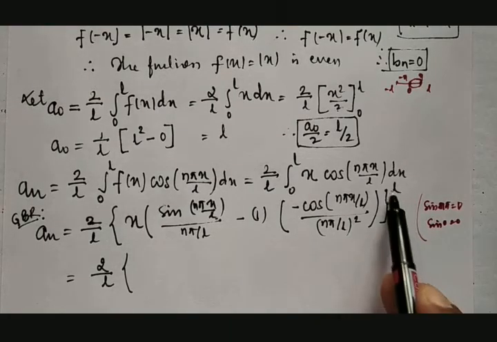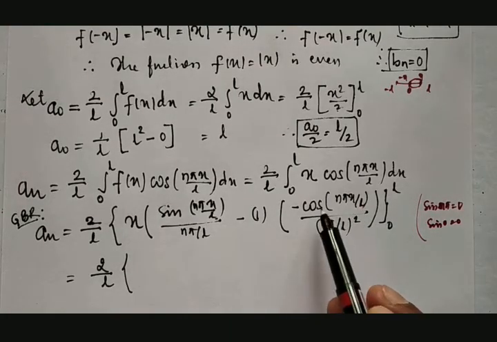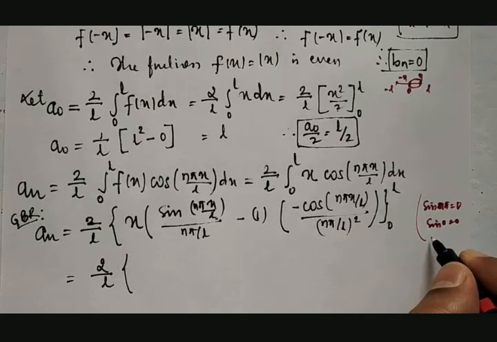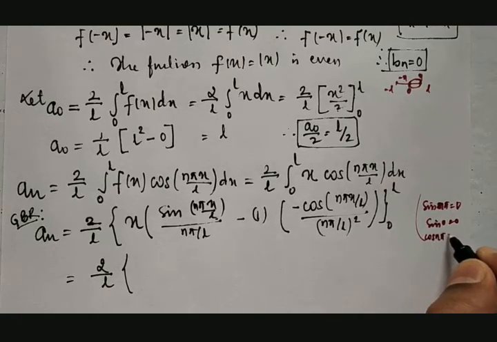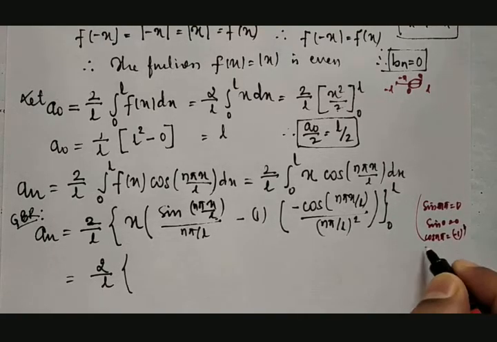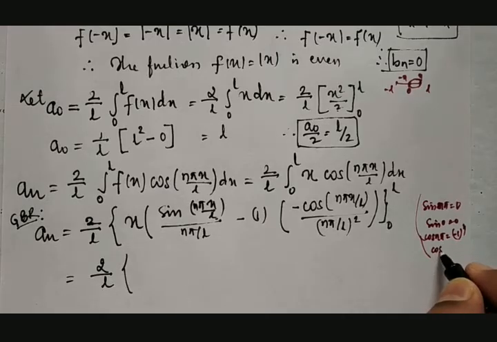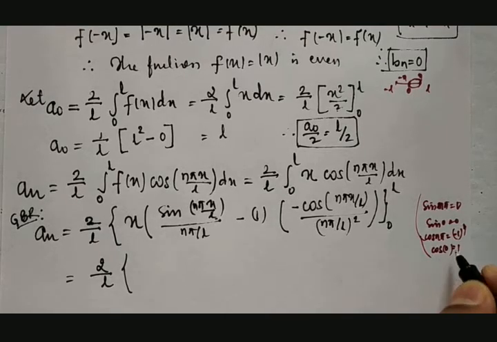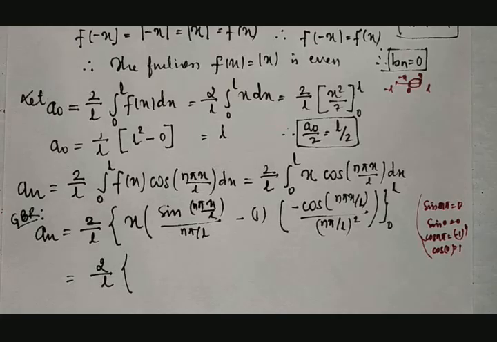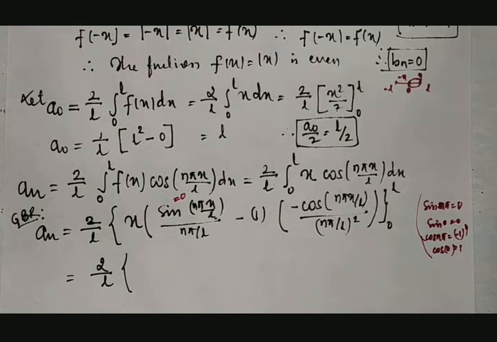Fine. If you put L here, then L get cancelled, then I'll be getting cos n pi, which is nothing but minus 1 raised to n. Then if you put 0, it will be cos 0, which is equal to 1. So as per that, we can say this term will be equal to 0. Therefore, this term is gone.